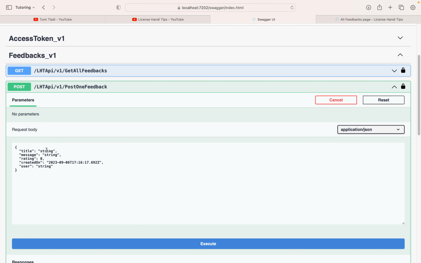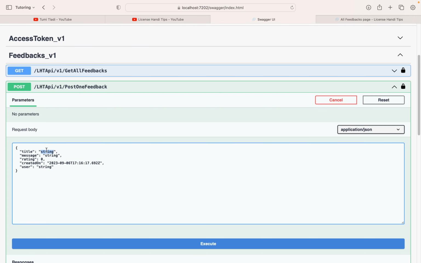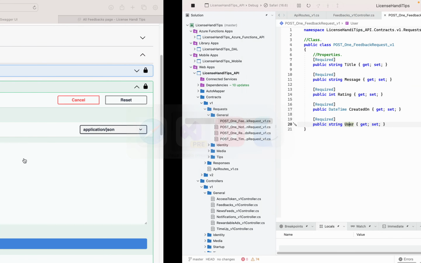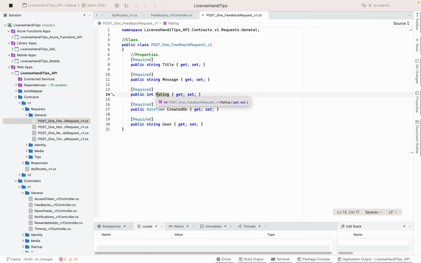Right, I'm going to say title is going to be test feedback. Then the message is going to be, this is a feedback message. The rating, let's give it rating of number 3, right? Because this is integer. How do I know this again? Here it is. I already know. So like I said, the mobile app knows. It's those stars, the ratings, it knows.